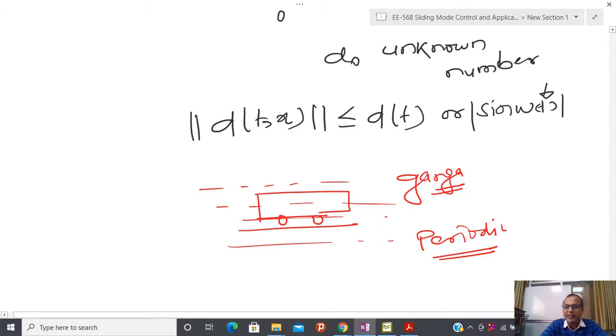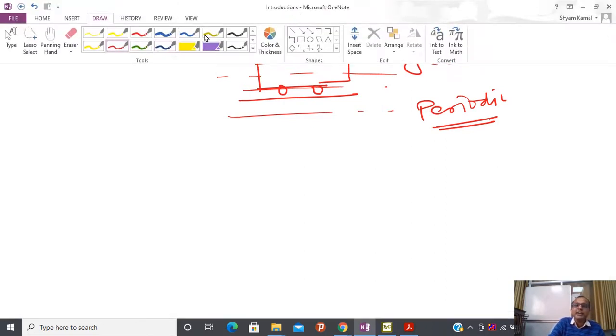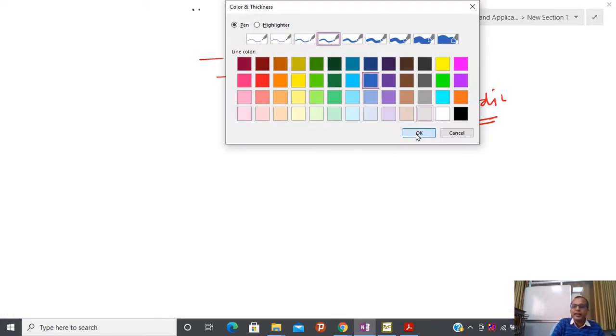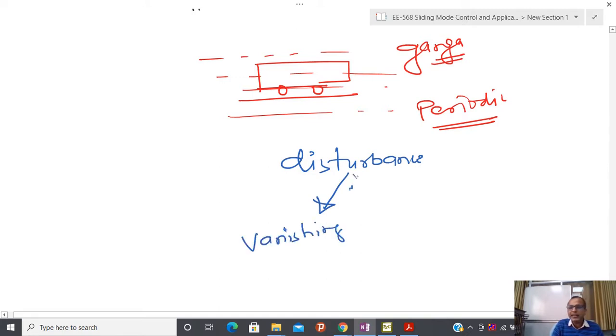So now at least we are able to understand that I have disturbance, and some people also call it perturbation. Some disturbance is external disturbance, some disturbance is due to mathematical modeling. Here I am not going to specifically characterize the disturbance, I am just saying that whenever I have disturbance, I have basically two categories, either it is vanishing, or in the second case it is non-vanishing.